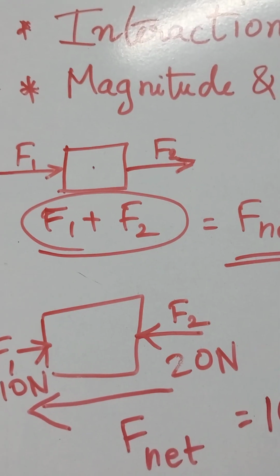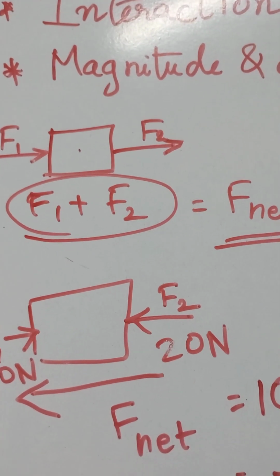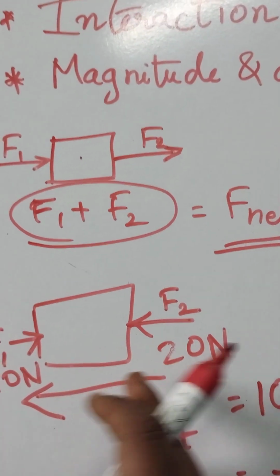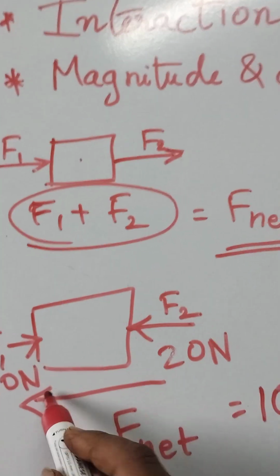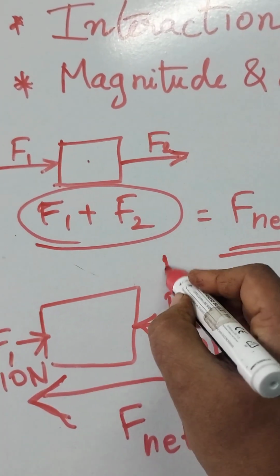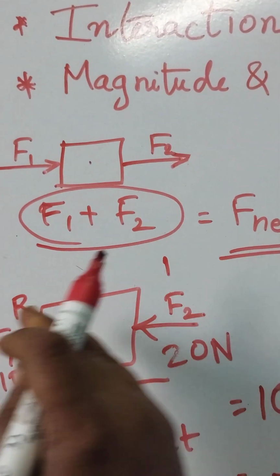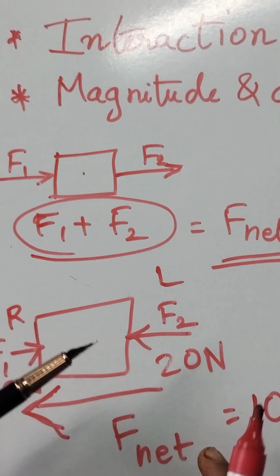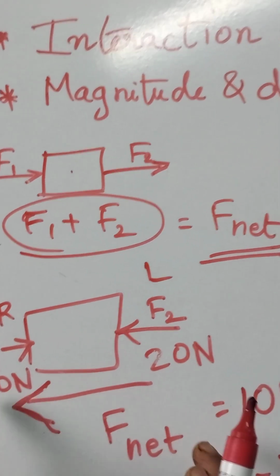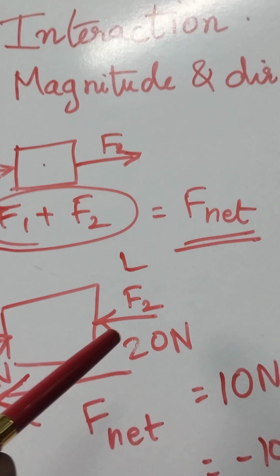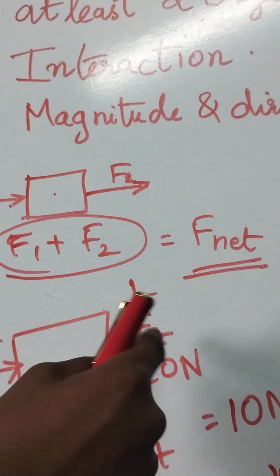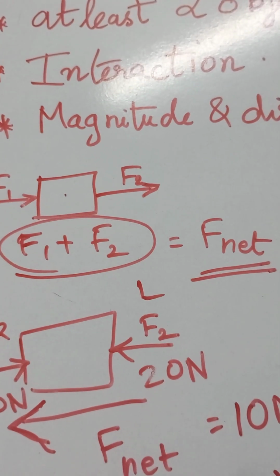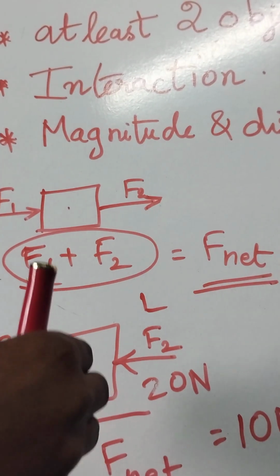So if two forces are acting in opposite directions on the object, the net force will be the difference between the two forces. In which direction? For example, if this force is acting on the right side, pushing right, and this is left, the net force is F1 minus F2, and in this direction it will be negative. Now what will be the net force and in which direction? Minus 10 Newton in the left side.